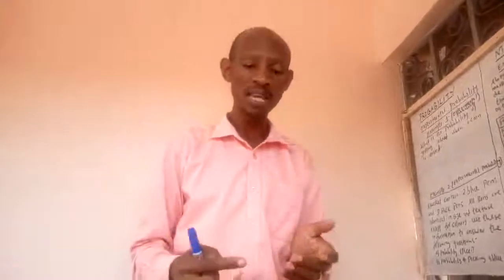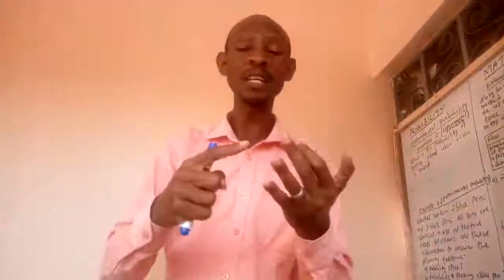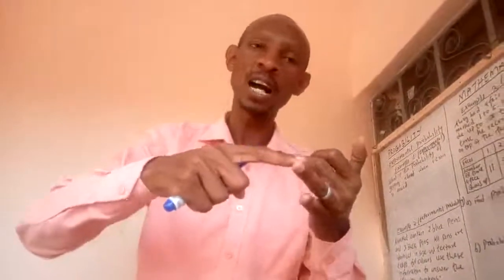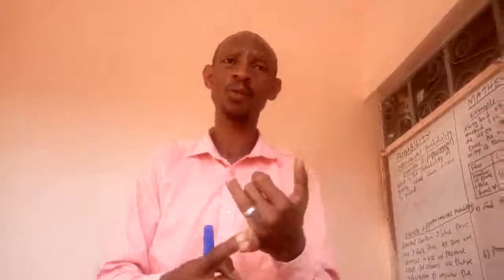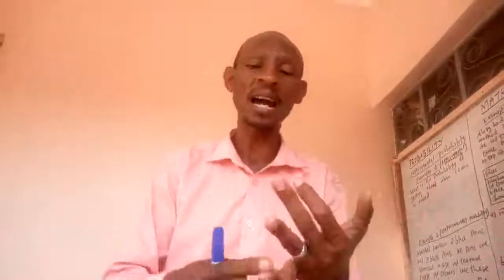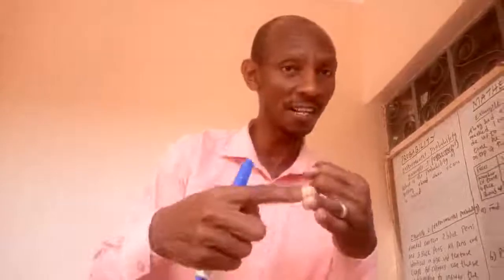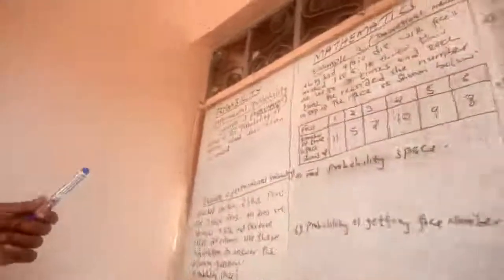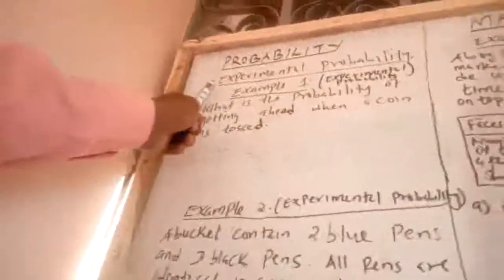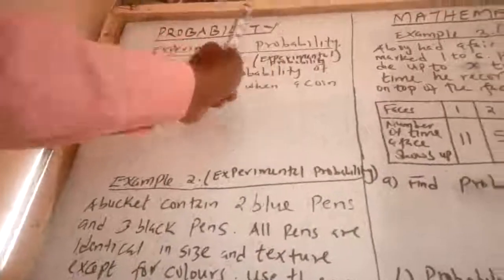For example, if event A is independent of event B, it means that when event A occurs, it will not influence the occurrence of event B. And therefore, to the first example here, I'm going to deal with experimental probability.